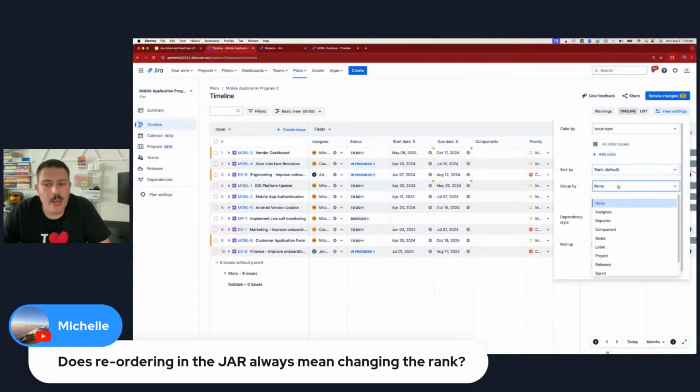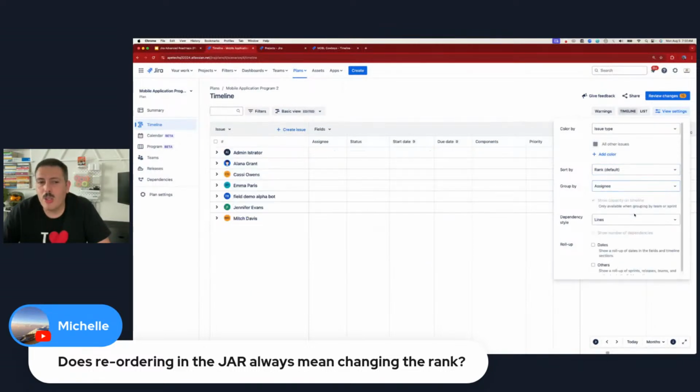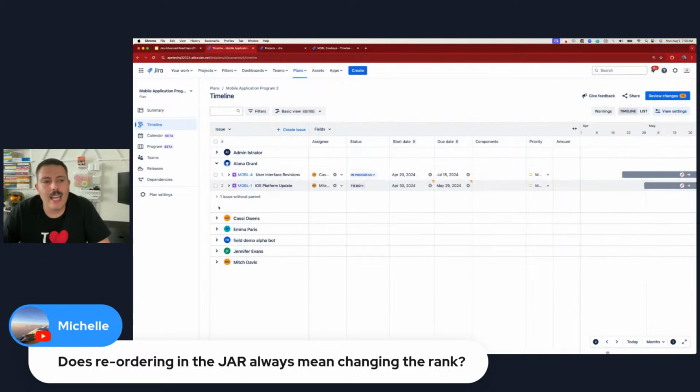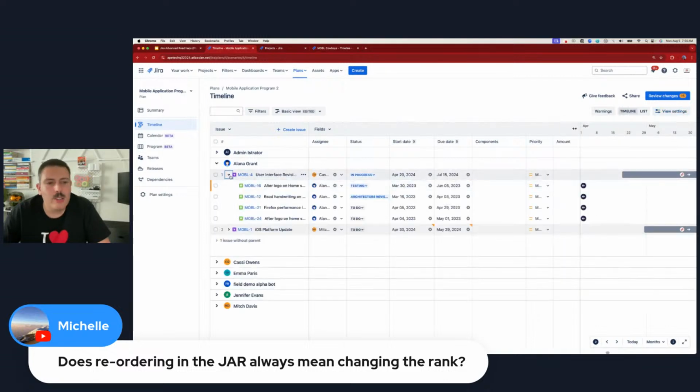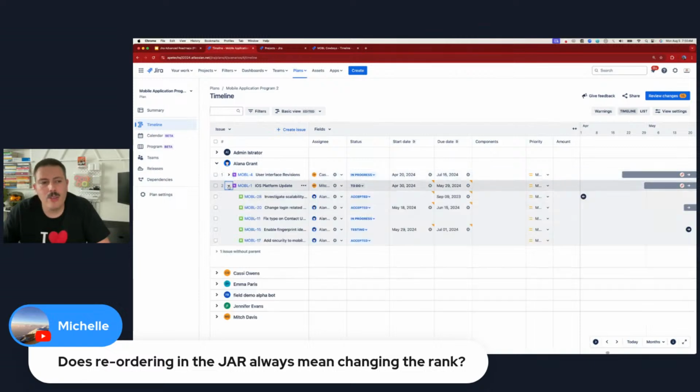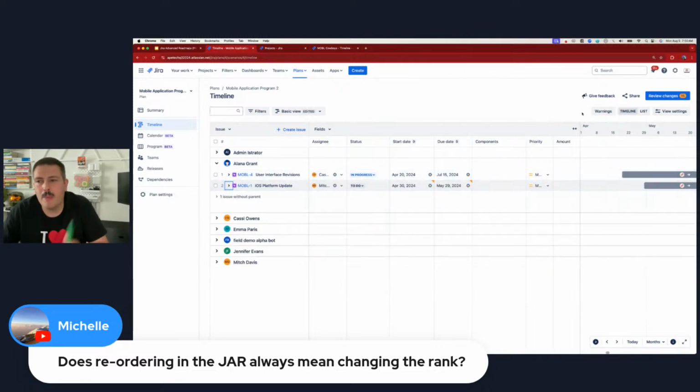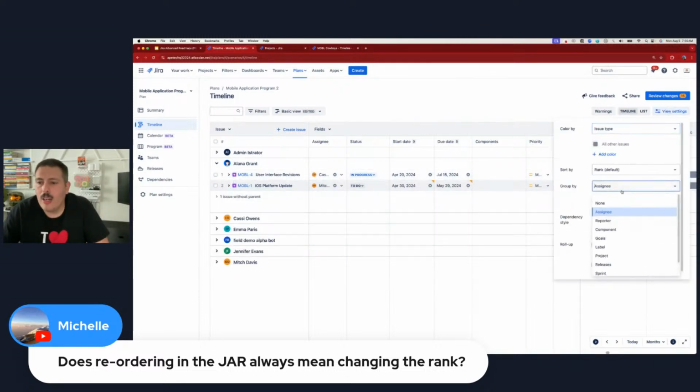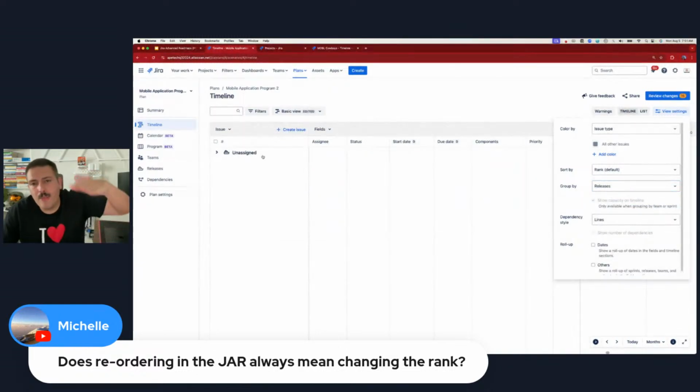Then you have the group by. The group by is kind of cool. If you have multiple people on your team, you can just group by assignees and you can see all the tasks, whether it's an epic, a story, or subtask, whatever it is, that's assigned to Alana. And so you can expose these and just group them by the assignee, or you can do it by the release. So if you have multiple releases, you can see how work is trending there.